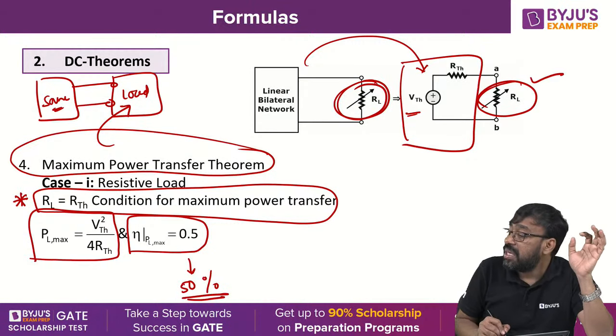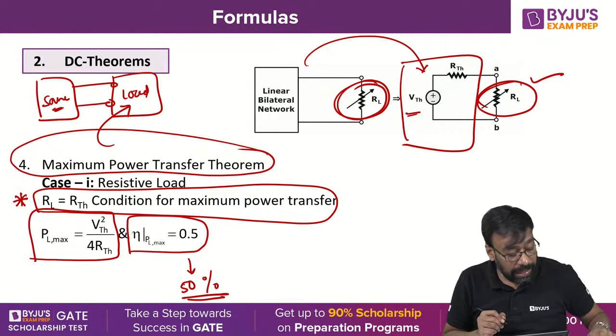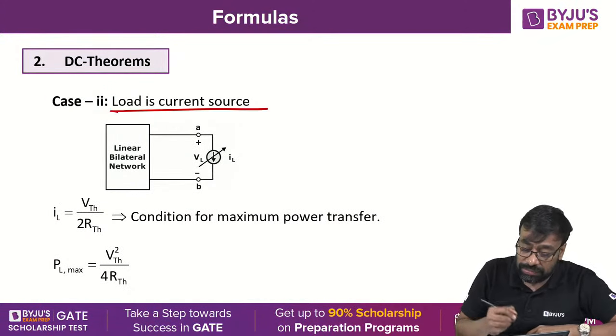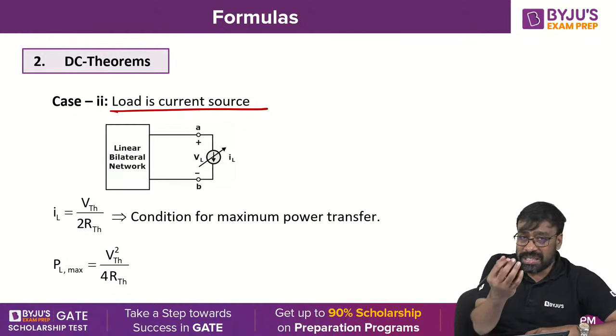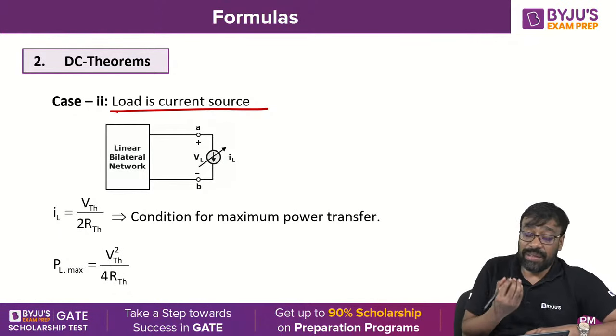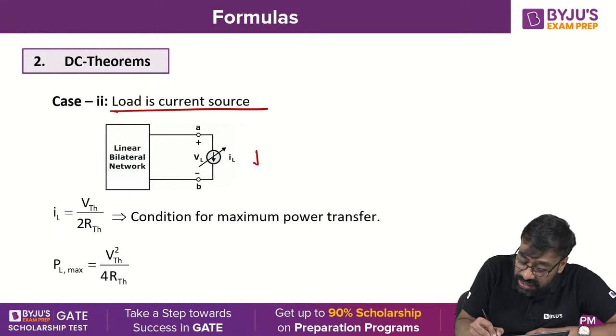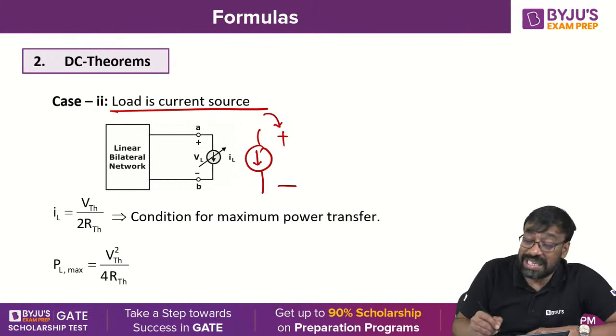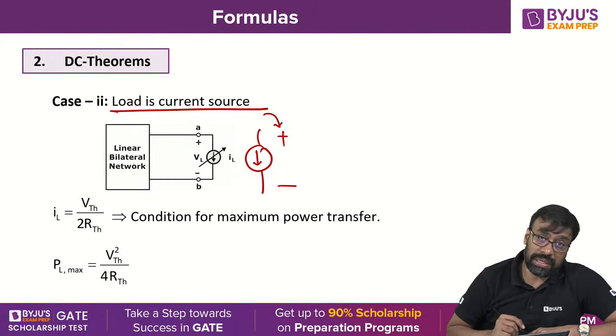The 50% efficiency. Clear? Well, case 2, the load is a current source now. The load must absorb the power, receive the power. That's why I've intentionally taken the current source in the downward direction, because the current is entering into the positive terminal. Don't say it is leaving from the positive terminal, it is entering into the positive terminal.